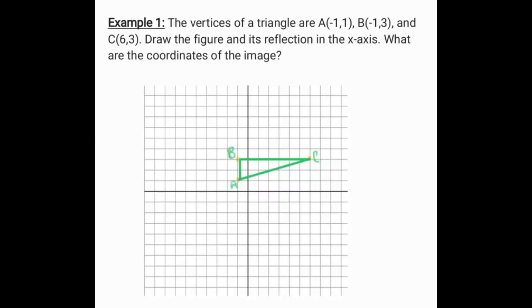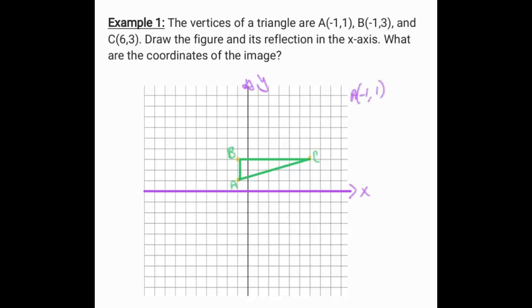Example 1, the vertices of the triangle are given below, where A is -1, 1, B is -1, 3, and C is 6, 3. So the figure is drawn, and we're going to reflect this over the x-axis. So the x-axis is over here. If you can imagine our green image being folded over onto the x part right there, that's the part we're going to recreate.